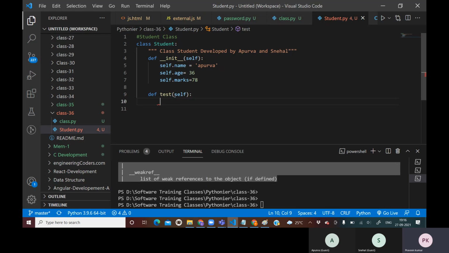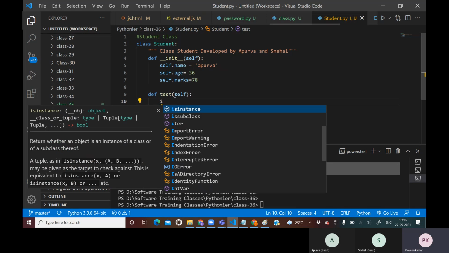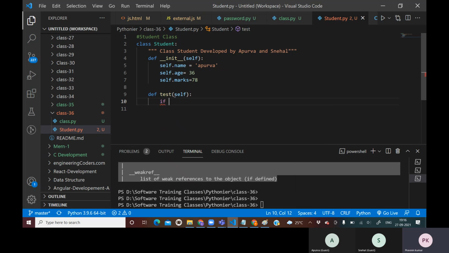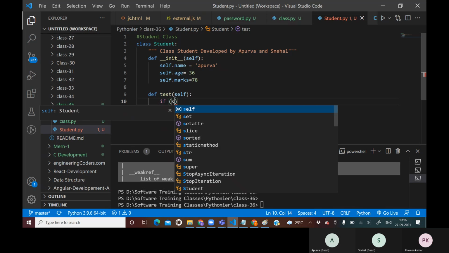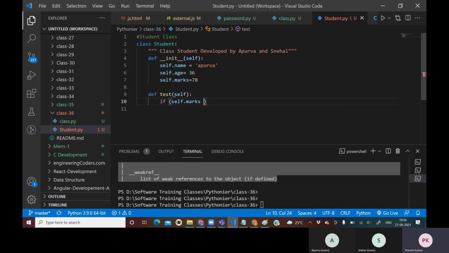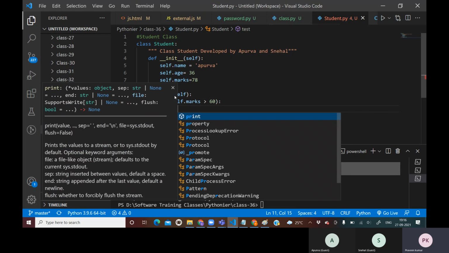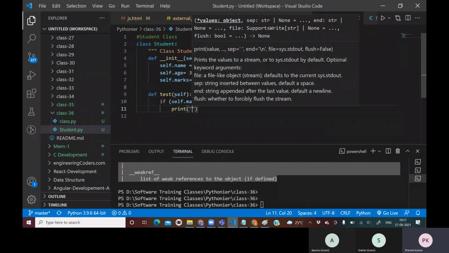This method is going to test that if self dot marks is greater than 60, then print you are pass.